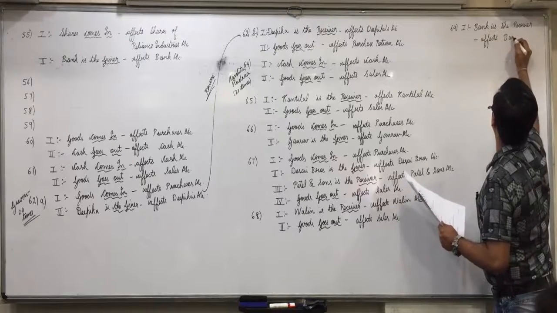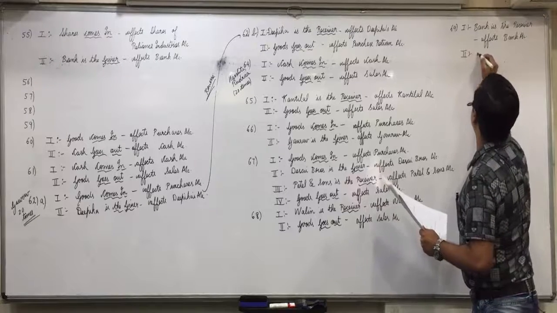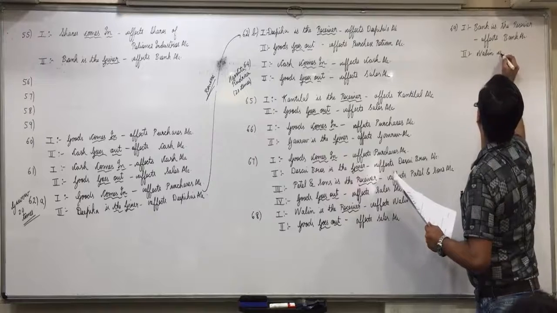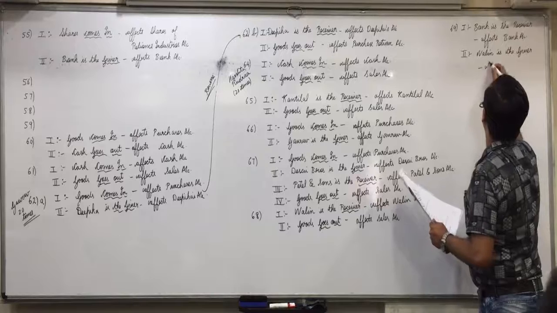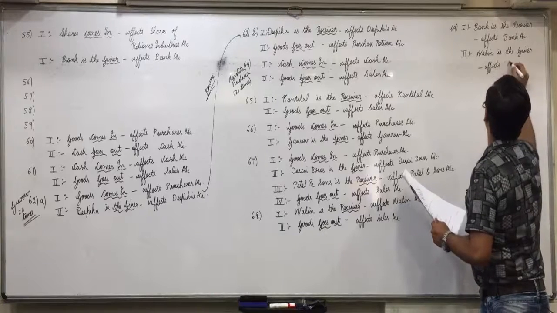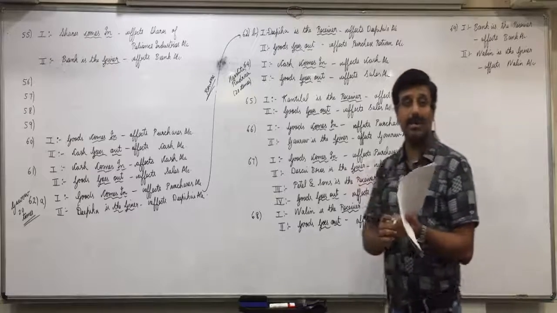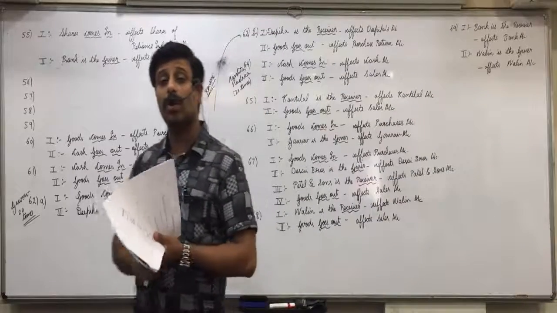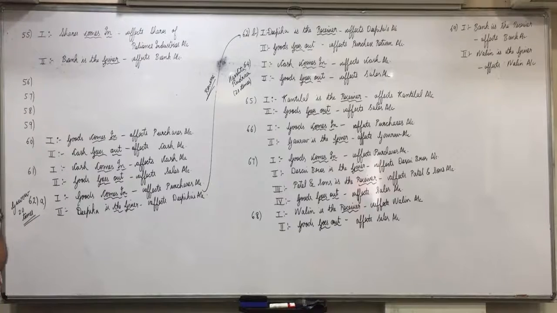And effect 2, we have received from Nalin. So Nalin is the giver, affects Nalin's account. Just now I discussed with you that whenever there is a settlement transaction, it is a cash transaction but the person's name will also come. Can we clear with that? Whenever there is a settlement transaction, the name of the person will also come. Any confusion in 69? Raise your hand.